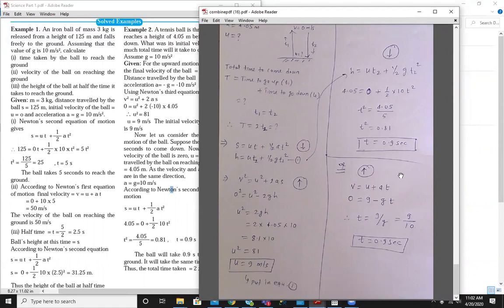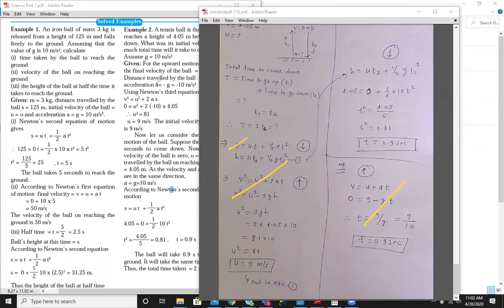So you can use this formula to find the initial velocity, and this formula for time, and multiply the time t by 2 and you will get the total time.